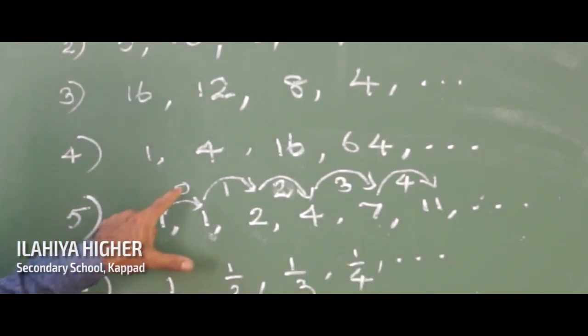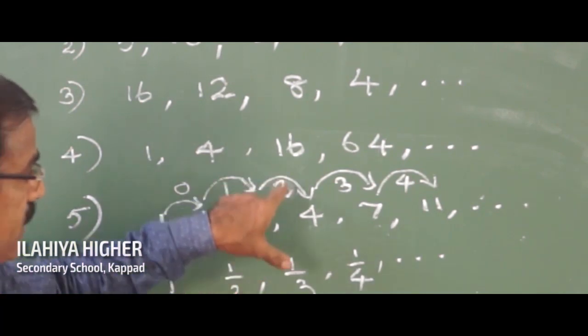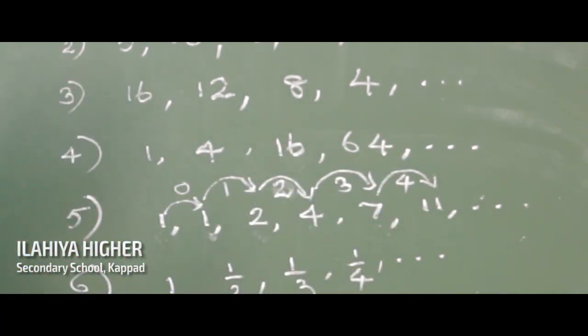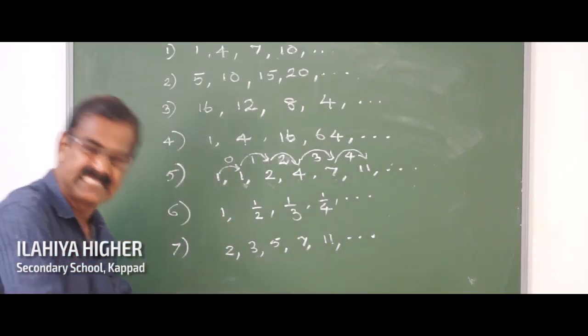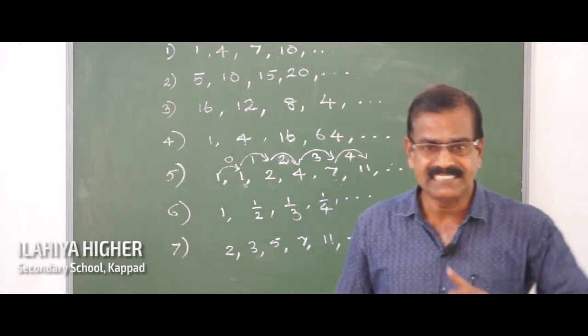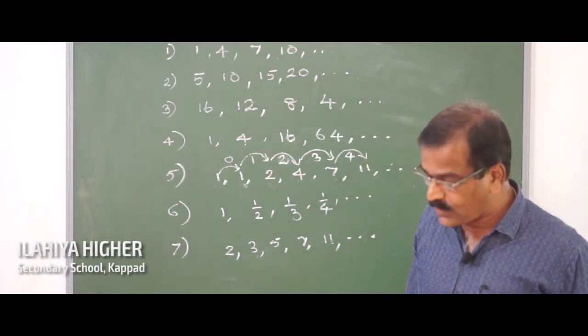So 0 is added to the first term to get the second term, and 1 is added to get the third term, then 2 is added, then 3, then 4 is added to the preceding terms in order to get the next term. So there is also a rule entirely different from the above 4 sequences.